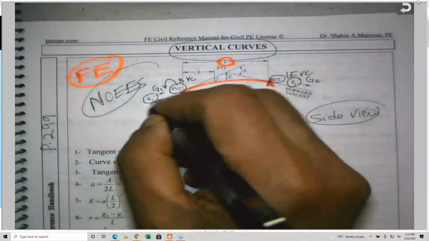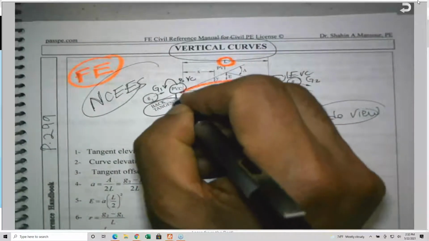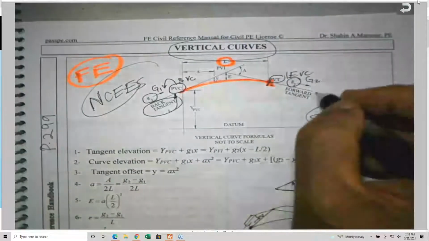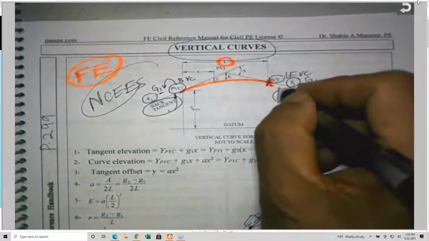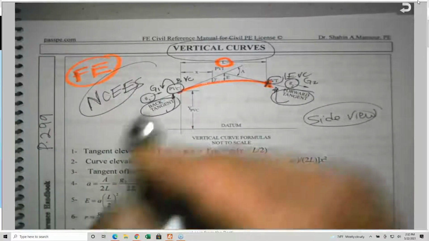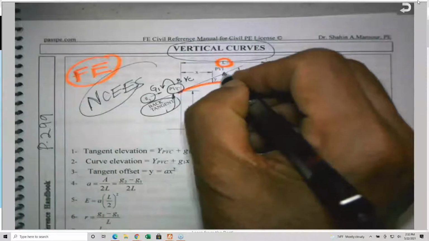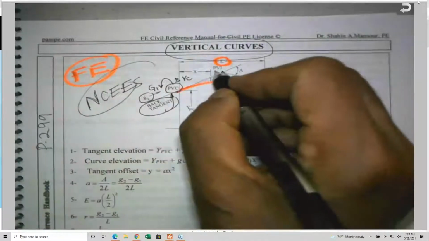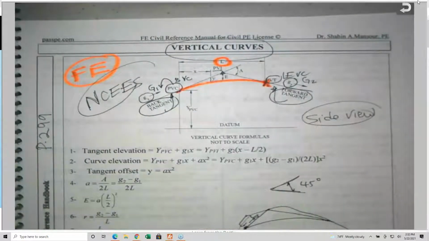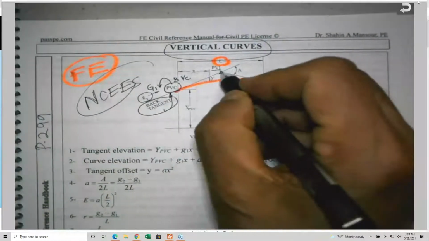This one we call the back tangent, and the back tangent is always associated with the beginning of the curve. The forward tangent is always associated with the end of the curve. And we have some other points. This is the BVI, the point of vertical intersection. This tangent and this tangent are intersecting here.